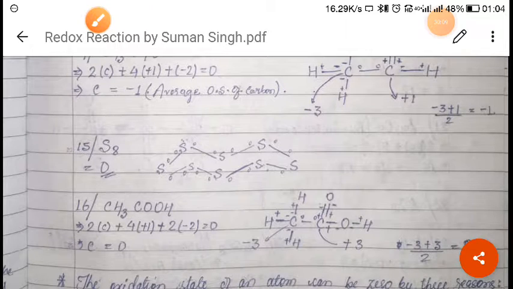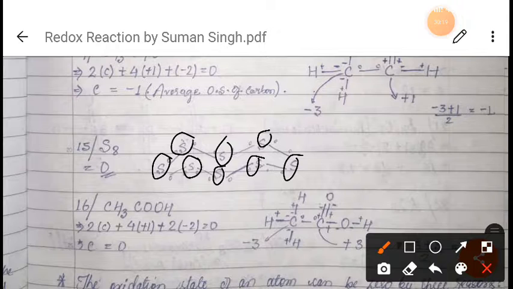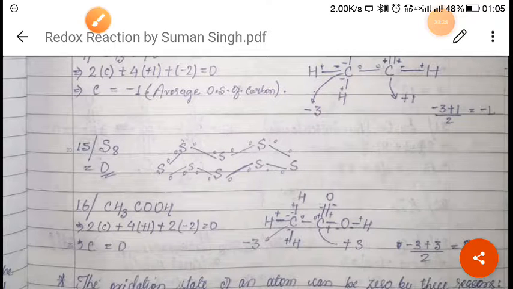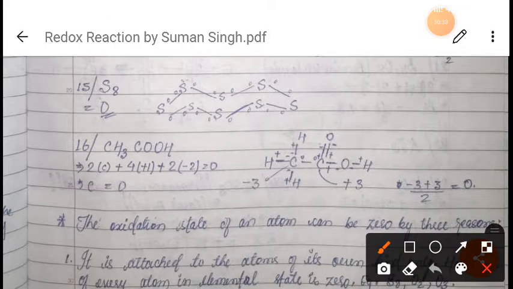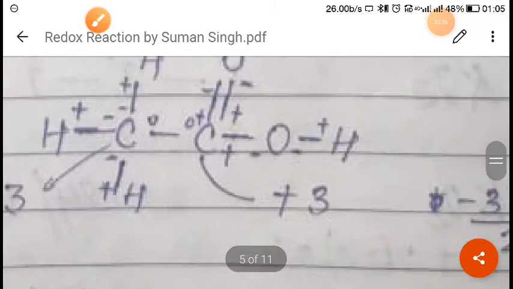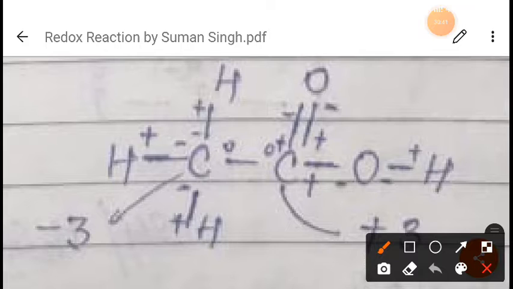Always remember that the oxidation state will be 0 when the element is attached to its own kind of element. Means if sulfur is attached to sulfur, carbon to carbon, oxygen to oxygen, hydrogen to hydrogen, at that time the overall oxidation state will be 0, right? Now in the same way, one more example, as you can see, CH3COOH. In this example also you can see, for this bond this will be plus, here will be minus. For this bond, here plus, here minus.